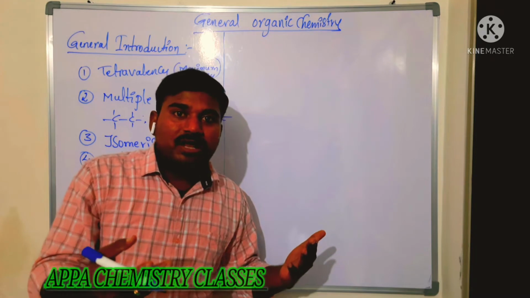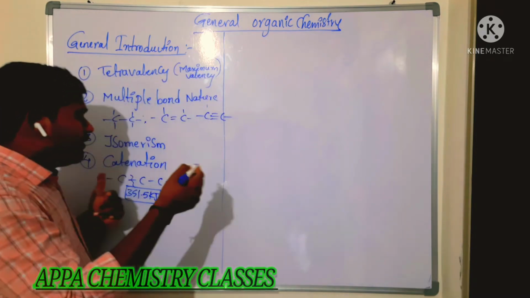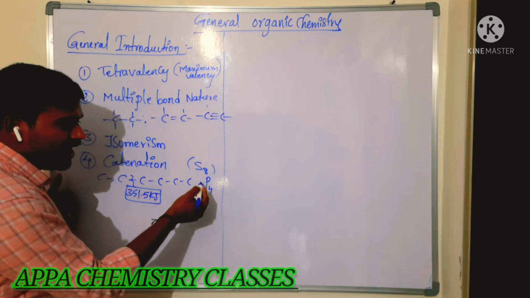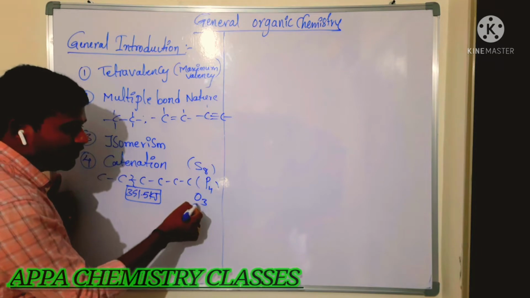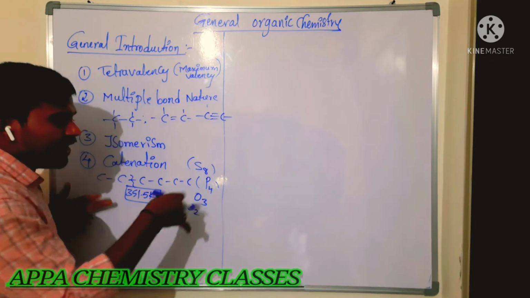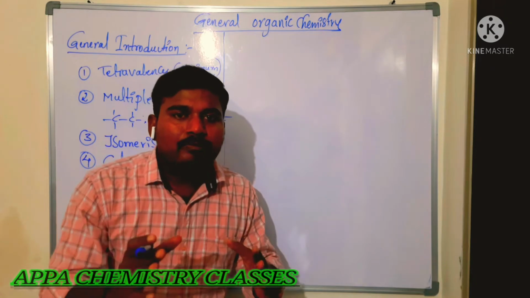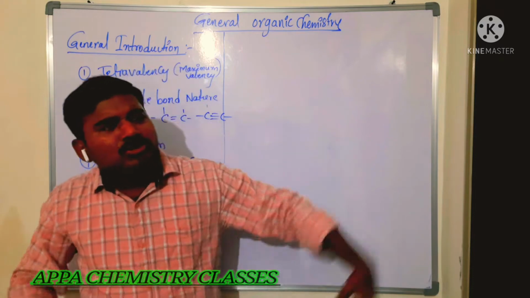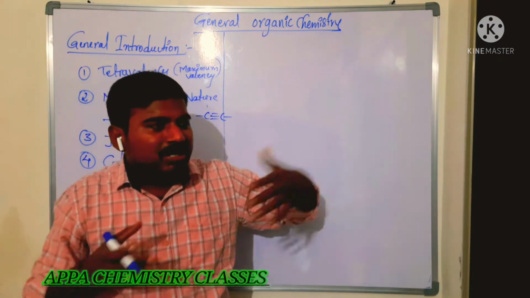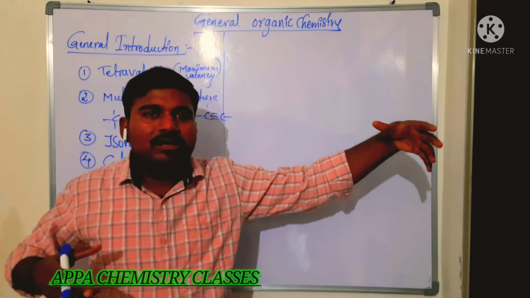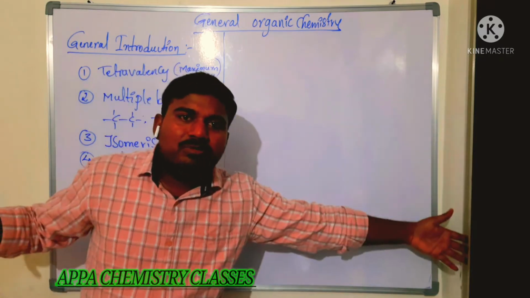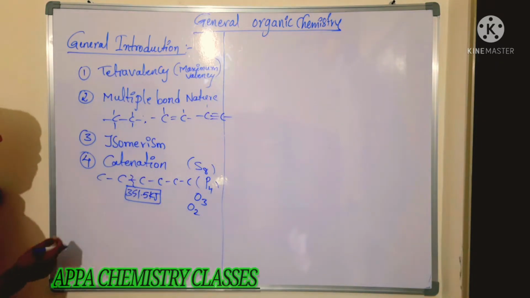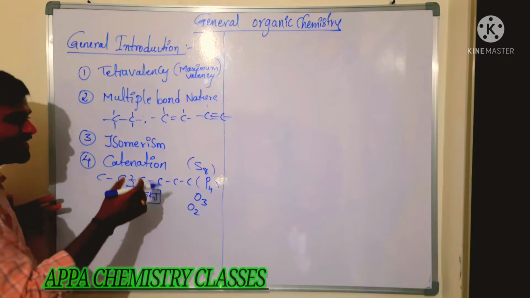Whereas if you take sulfur, each sulfur atom can bind with other sulfur atoms only up to S8 in its molecule. Phosphorus also has the P4 catenation property, ozone O3, oxygen molecule O2. These all have catenation, but it is limited to some number only. But carbon catenation does not have any limitation. Some millions of carbon atoms can be linked with one another, and they can form the longest chain compounds as well as ring-like compounds. That is one of the most important properties of catenation.